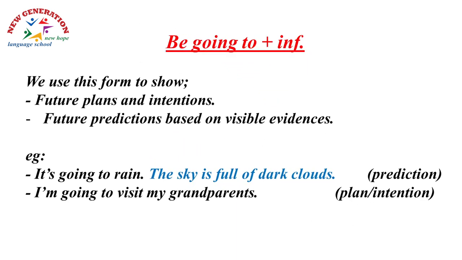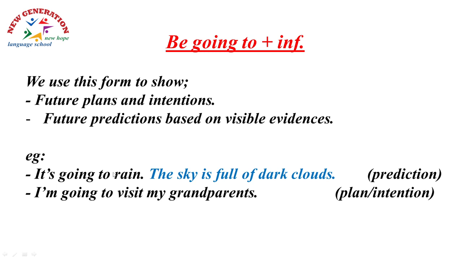The second way is to use be going to, and we use this form to show future plans and intentions. Think of the difference between what we've just talked about when we checked when to use the future simple, and now we talk about plans, things we have planned to do but we haven't started doing anything yet. Or future predictions based on visible evidence. Visible evidence, things that we can see or we can feel, real things that cause us to think in a specific way.